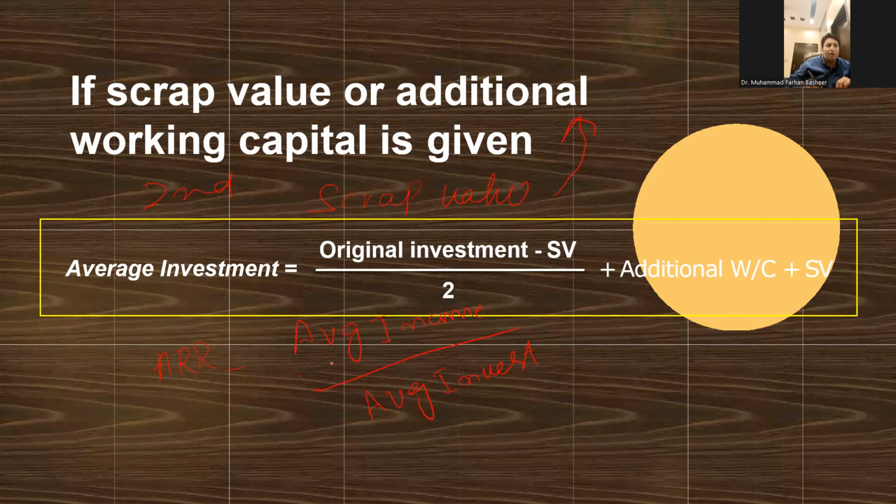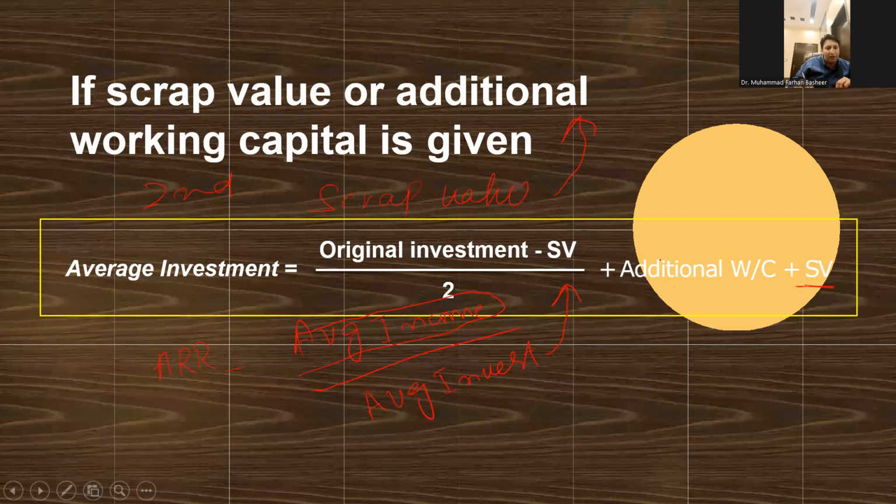Now the formula for average income will remain the same, but for average investment we have a different formula. For average investment, we first find the difference of original investment minus scrap value divided by 2, and then we add additional working capital and scrap value. In our case, we are only dealing with scrap value.